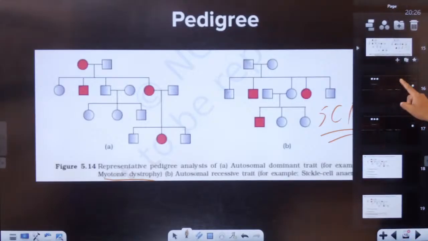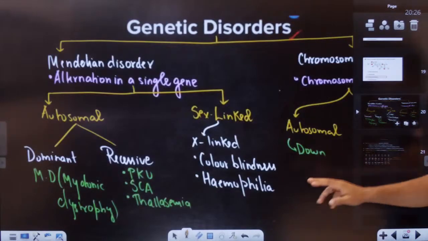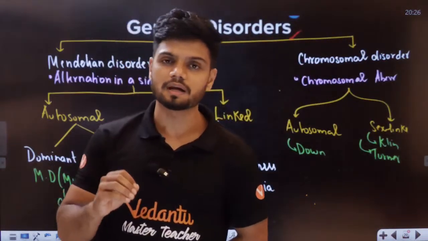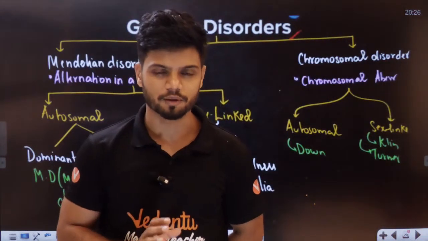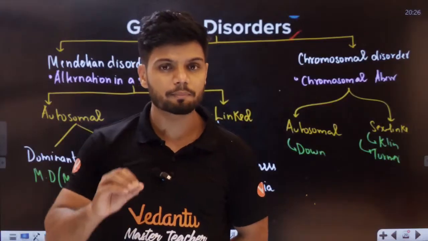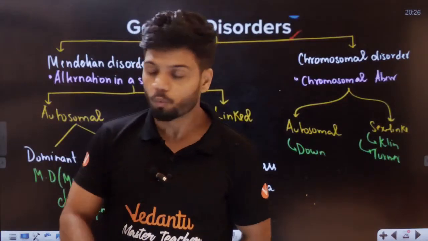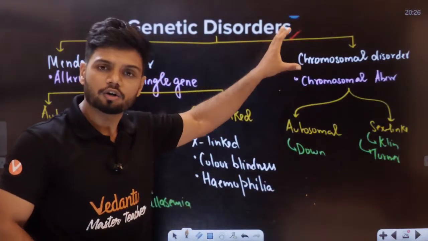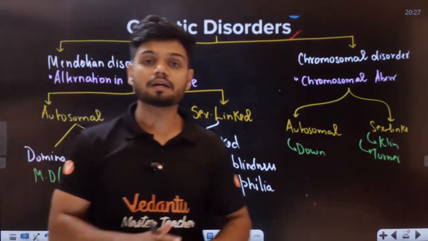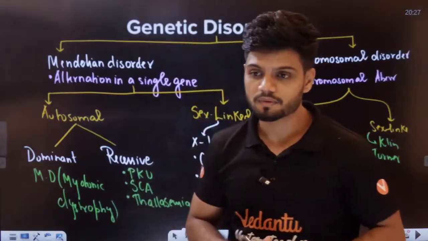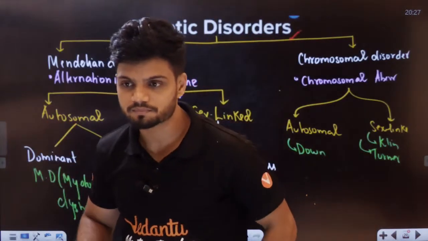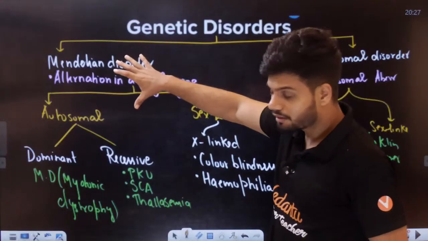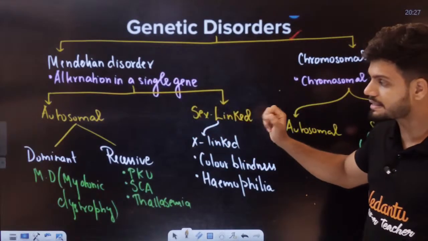Now, students, we come to the last topic, genetic disorders. There are multiple disorders which can be asked randomly. All these genetic disorders can be broadly classified into two categories: Mendelian, and non-Mendelian or chromosomal disorders. Under Mendelian we can see autosomal and sex-linked. These are sufficient notes, right?